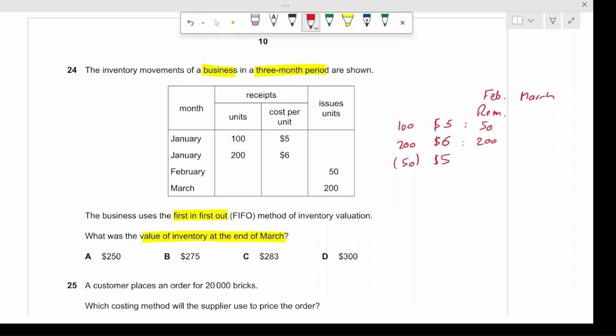In March, they're going to issue 200 units, right? The first 50 are going to be issued at $5, so the remaining balance of the $5 units would be 0, and the remaining 150 would be issued at $6. So 150 would be issued, and 50 would remain. The value of the inventory at the end of March would be 50 units at $6, which gives us $300. So the correct answer in this case is option D. All right.